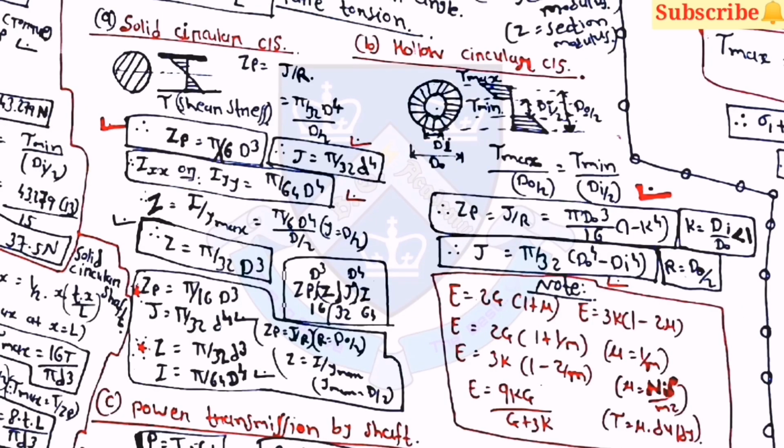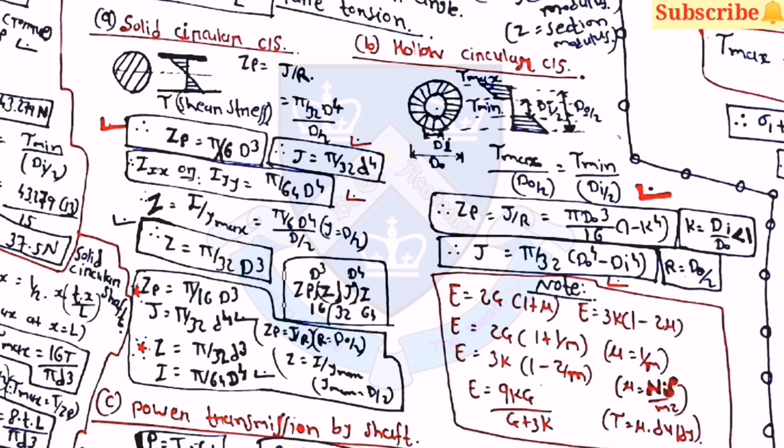Then for solid circular cross section, Zp is equal to pi by 16 into d cube, and J is equal to pi by 32 d raised to 4. Then for hollow circular cross section, tau max by d0 by 2 is equal to tau min by di by 2.